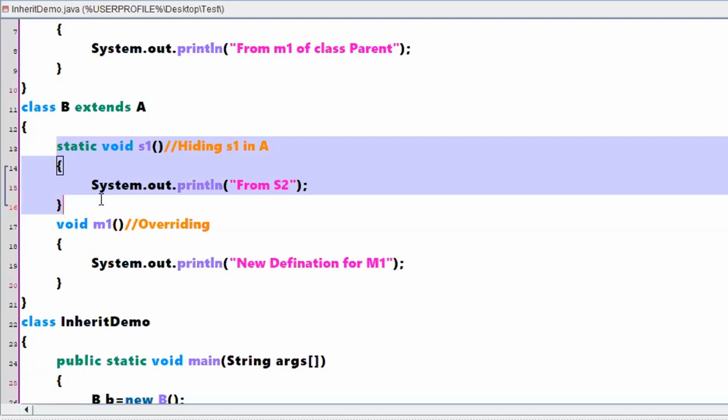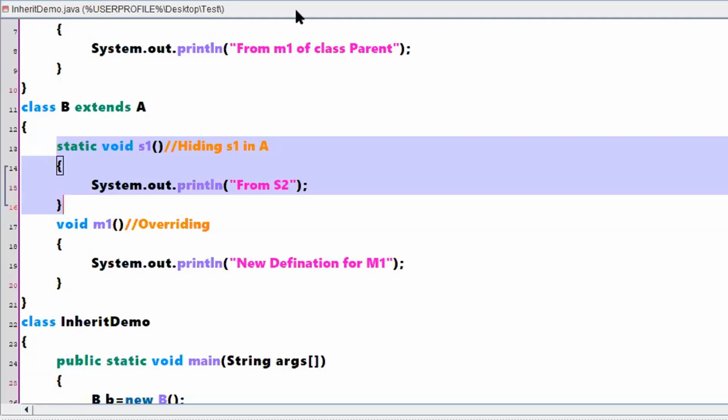If I want to show the exact working of how it is going to take place, I have to do so many alterations. If I do all those alterations, the program will be confusing for you. So for the time being, just understand that if you have the same static methods, then hiding of a method will take place. If it is a normal method, then the overriding concept will come.